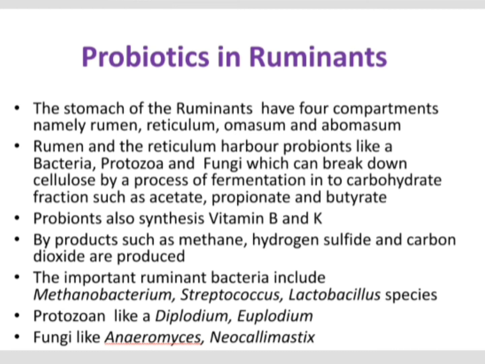And these microorganisms also help to synthesize vitamin B and K. The microorganisms mainly include bacteria like Methanobacterium, Streptococcus and Lactobacillus species, protozoans like Diploidium and Euploidium, and fungi like Aneromyces and Neocalymastis. So that is all about the probionts present in ruminants.